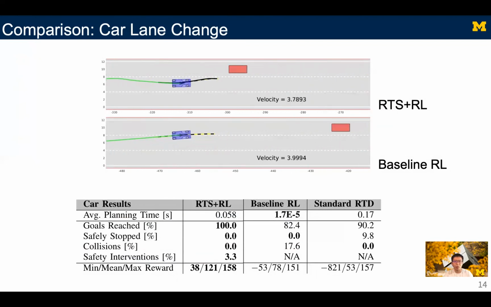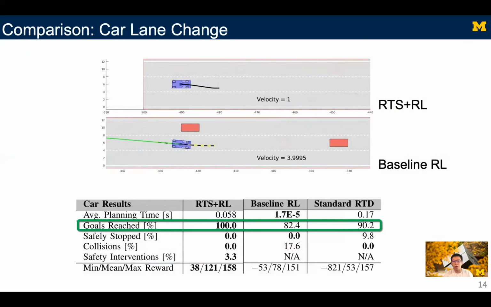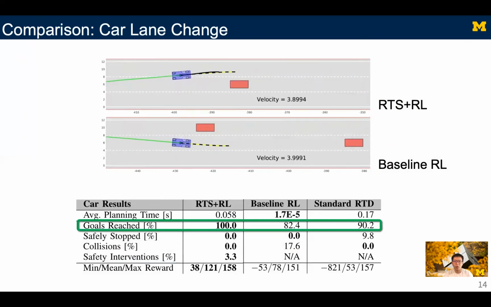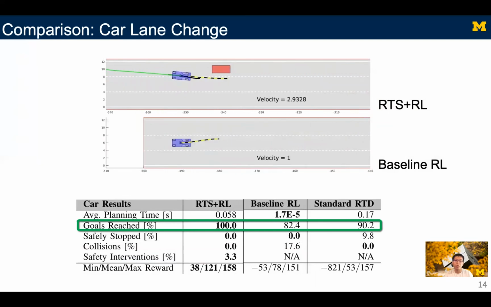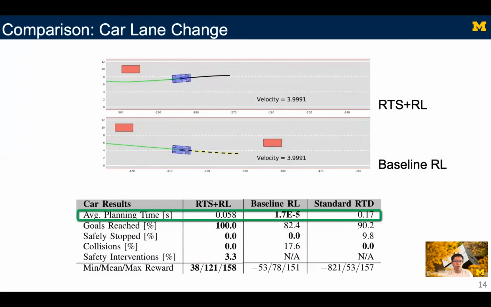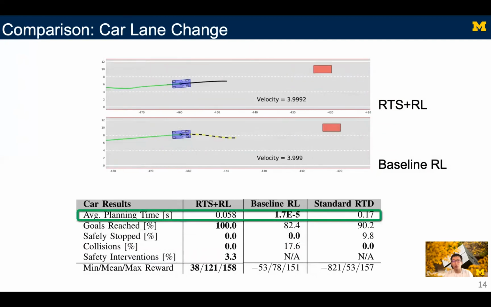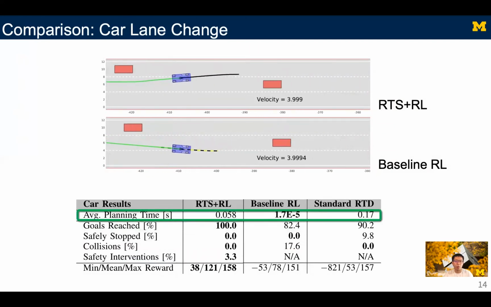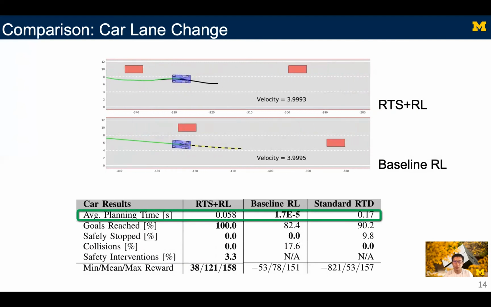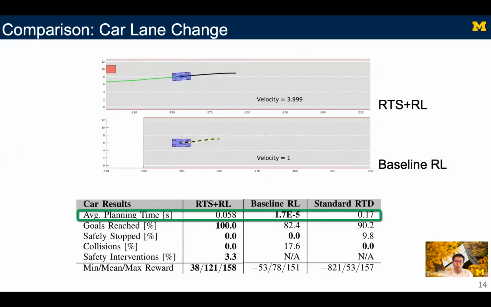We see that with the help of RTS, we can reach 100% of the goals, while baseline RL reaches 82% and RTD 90%. In terms of speed, the first row shows that all three are fast enough for real-time operation, with the additional benefit that our proposed method avoids the optimization step in RTD that takes an unpredictable amount of time.